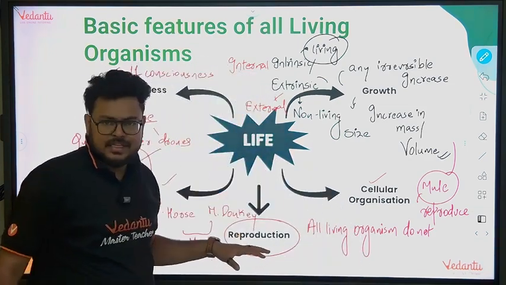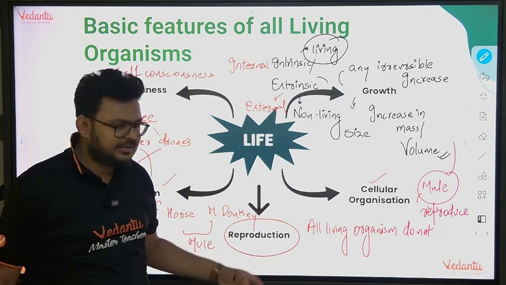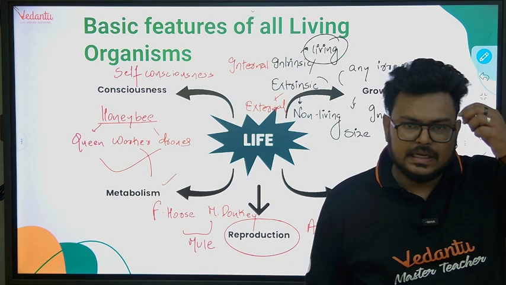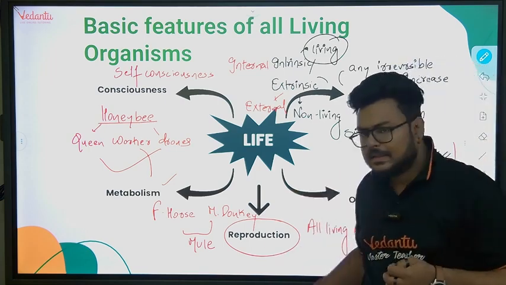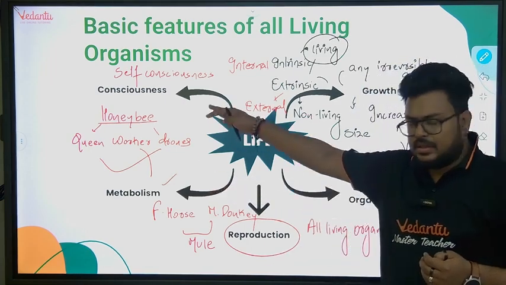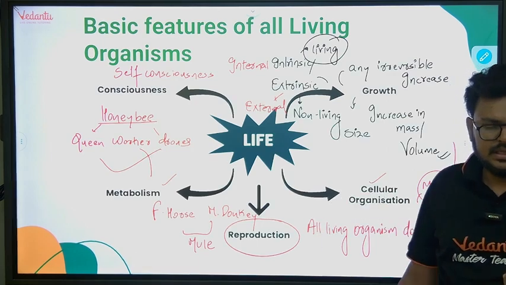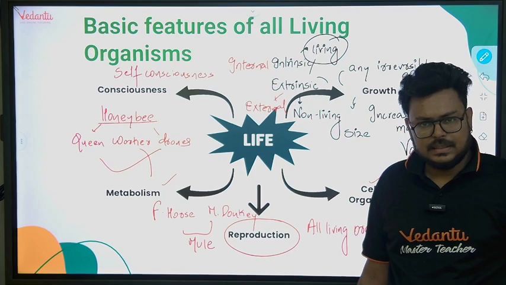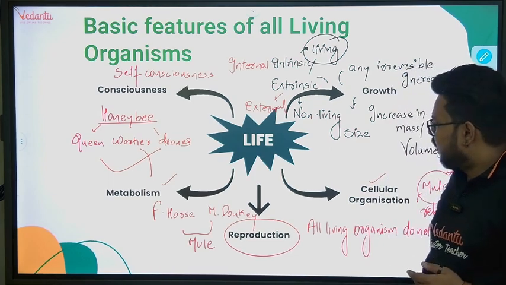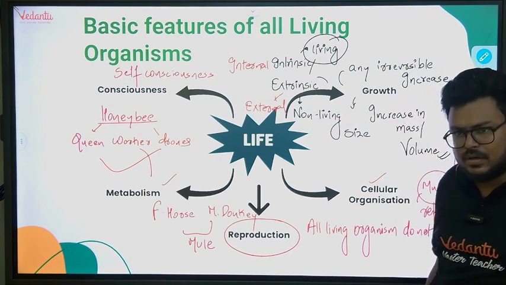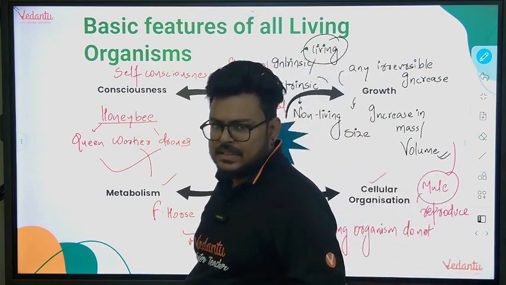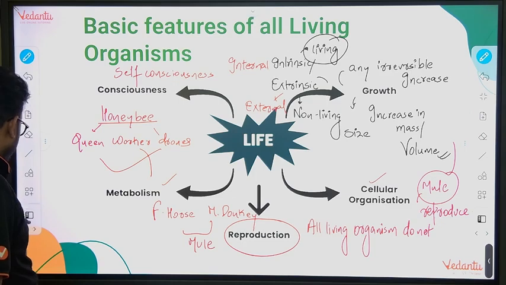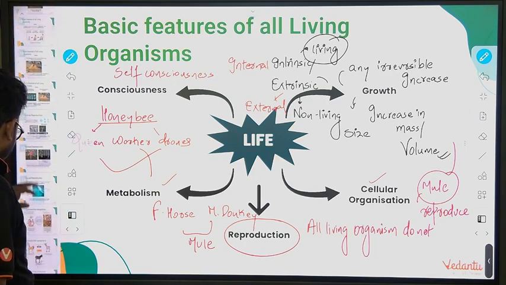Reproduction cannot take place in all living organisms. For example, take a mule, and female worker bees; they also do not reproduce, right? Second, metabolism, consciousness, and cell organization are the defining properties of living organisms without any exception, right? And one more thing: in unicellular organisms, an increase in cell number represents reproduction also, right? Fine. We'll come to the next part, guys.